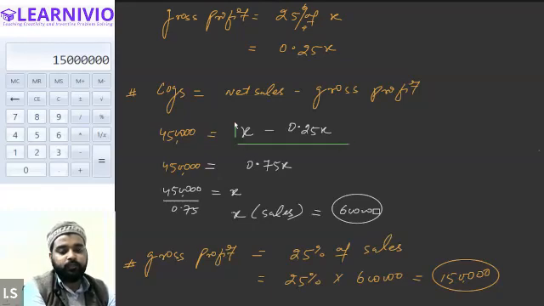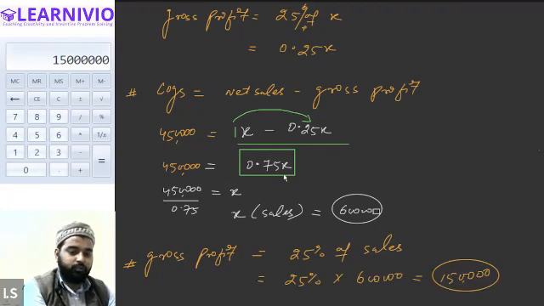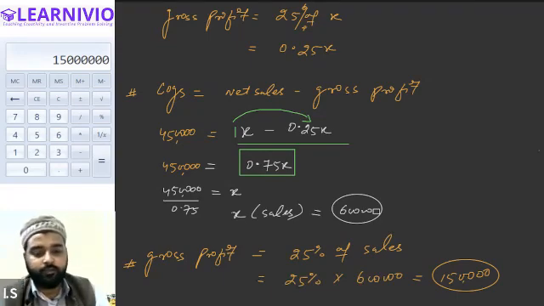So if you reduce 0.25 from 1, how much will you get? You will get 0.75. So therefore, from 1x we are reducing 0.25x. That will be 0.75x. All right. I hope this is clear now. Tell me, Peer, is this clear? Okay. All right.